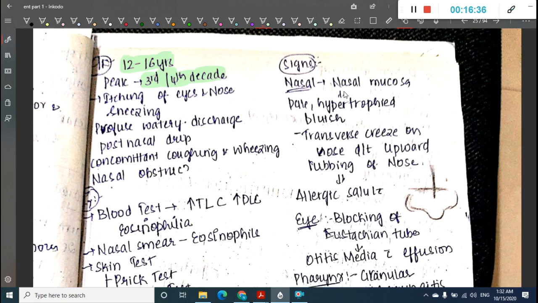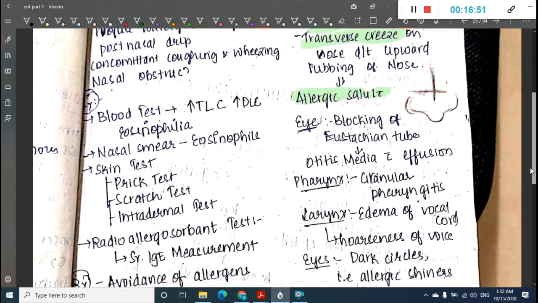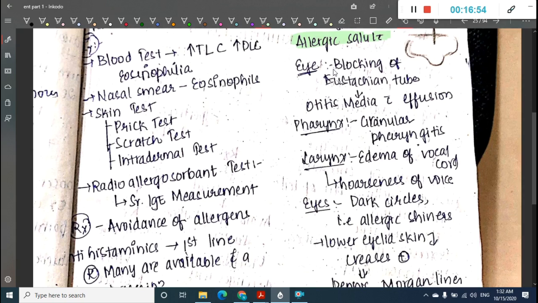Then what are the signs? Signs, if you see, the nasal mucosa is pale, hypertrophied and bluish in color. You will see a transverse crease on the nose due to the rubbing of the nose upwards, which is called the allergic salute. You will also see blockage of the eustachian tube resulting in otitis media with effusion. It can also cause granular pharyngitis. It can also cause edema of vocal cord and hoarseness of voice.